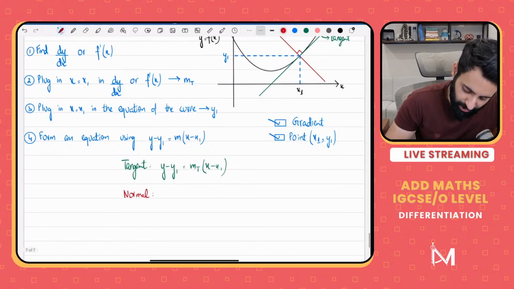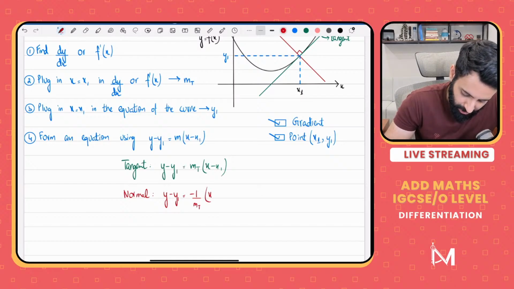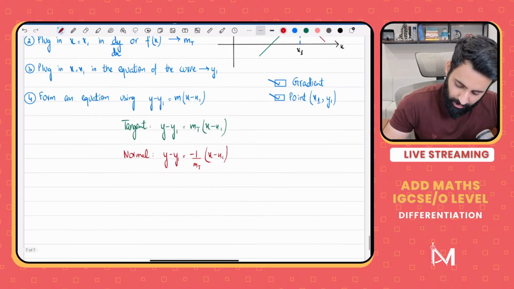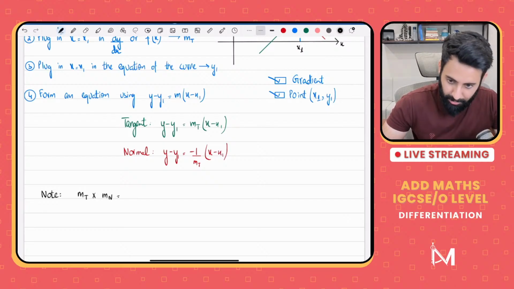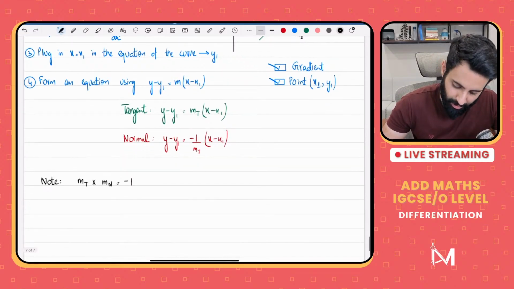Okay, so for normal, here's what we're going to do. y minus y1 is equal to minus 1 upon the gradient of tangent times x minus x1. Okay, so make a small note. The gradient of tangent times the gradient of normal is equal to minus 1. Why? Because they are perpendicular.